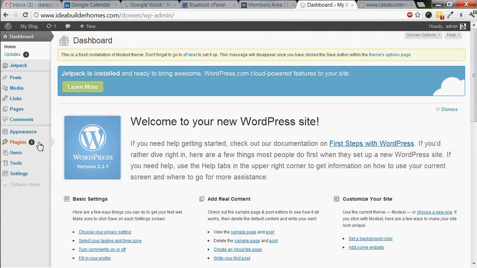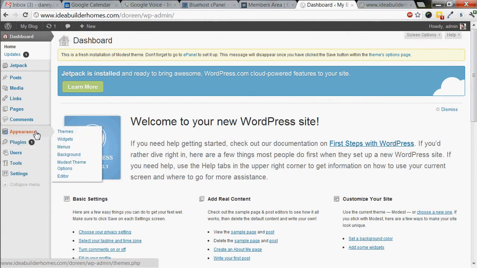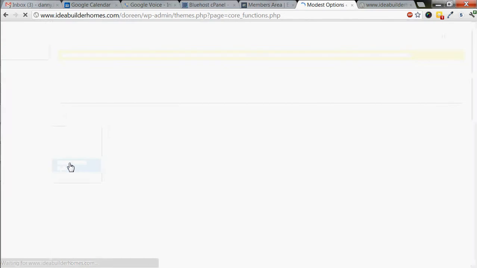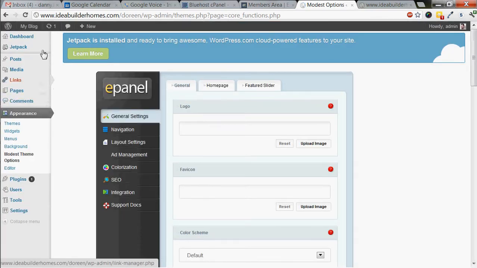Once you get inside, the first thing that you want to do is, and of course I'll be able to come and hold your hand later, but maybe if you want to make an attempt, then we can clean it up if necessary. Based upon the Elegant Themes theme package that they have, there is a handful of things that are built in that you don't get with other WordPress templates.